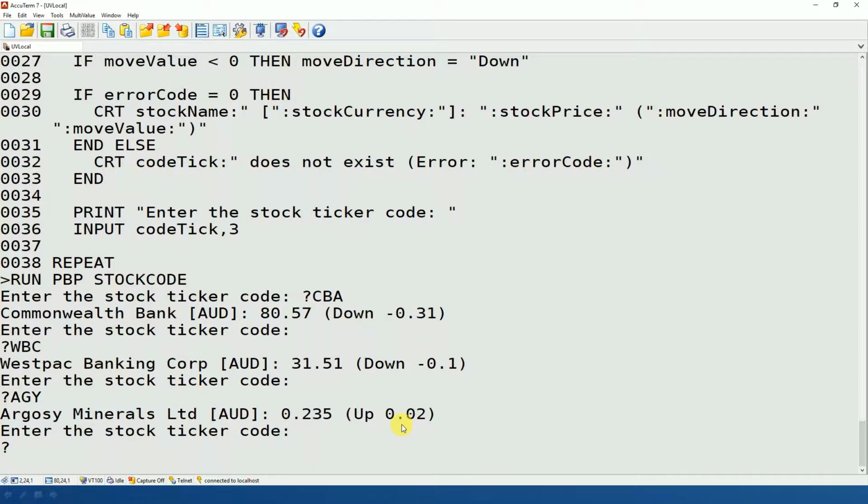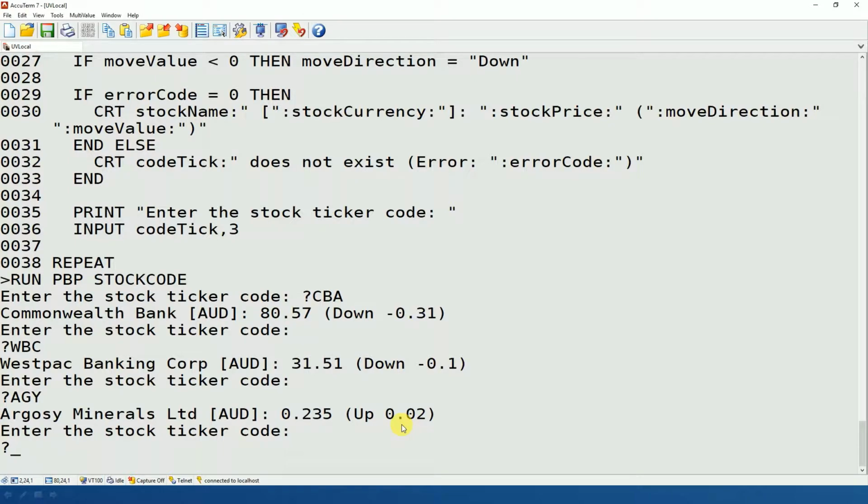Now, every time I put a stock ticker code in, it's running the whole process. Multi-value BASIC is calling the Python function. The Python function is calling the web service. The web service returns. The Python function turns that JSON data into dictionary objects. Then we go through, pull some of the data out of the dictionary objects, create a multi-value dynamic array string, pass it back to multi-value BASIC, which then composes this output and gives it to us at TCL.